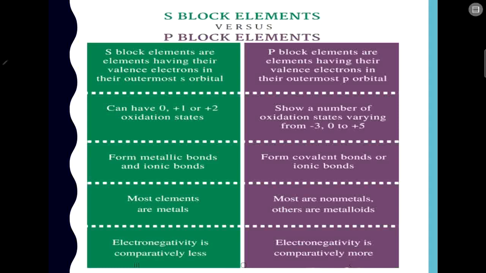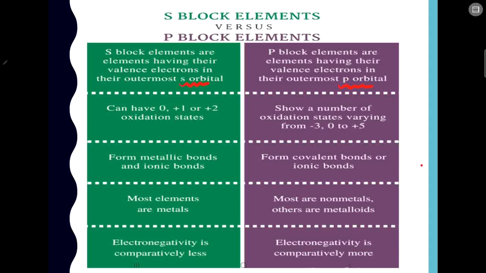Okay, so this is a general comparison of the properties of the S block and P block elements, and this is important from the examination point of view. So let's see what this is. The S block elements are elements having their valence electrons in the outermost s orbital. This is the difference between both of them. This is important, you can note it down in your books. Then P block elements are the elements whose valence electrons are in the p orbital.